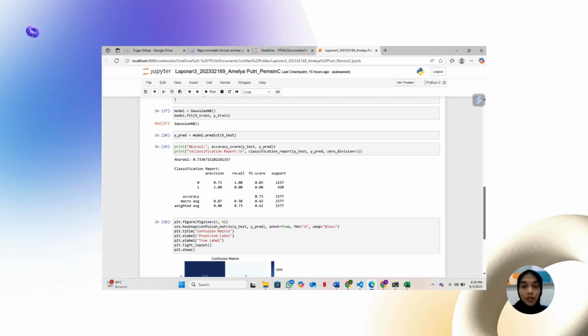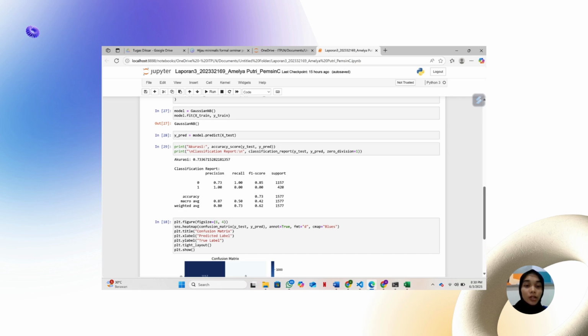In the image above, the data accuracy is 0.7337, which means that the model successfully predicted 73.37% of the total data tested.